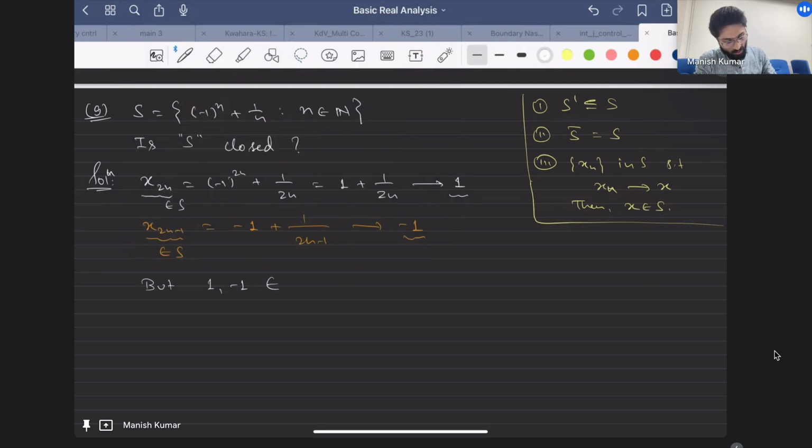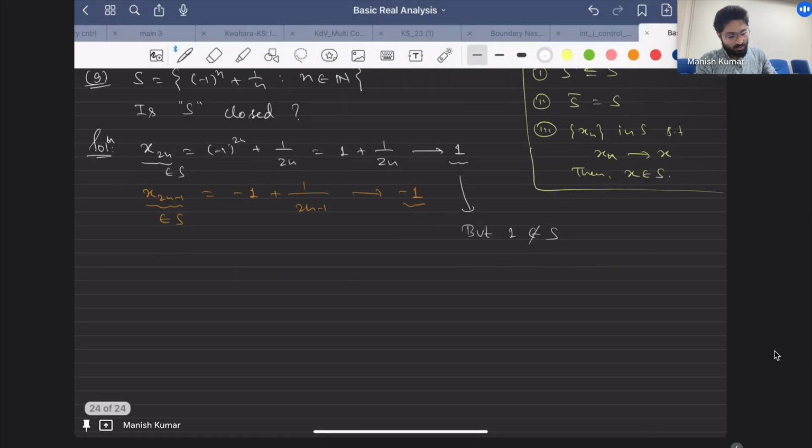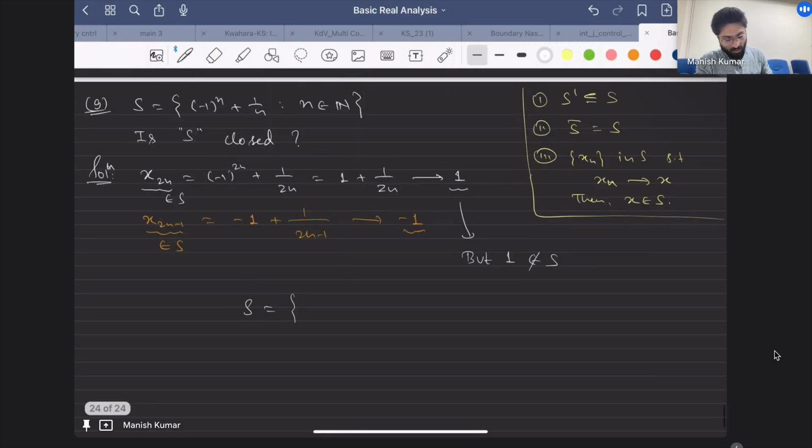Now the question is, how will you prove this? How can you say that minus 1 will not belong to set S? Let's look at the definition, how S is behaving. For n equal to 1, you can clearly see this is going to be 0. For n equal to 2, this is 1 plus 1 by 2, then for n equal to 3, minus 1 plus 1 by 3, and so on.